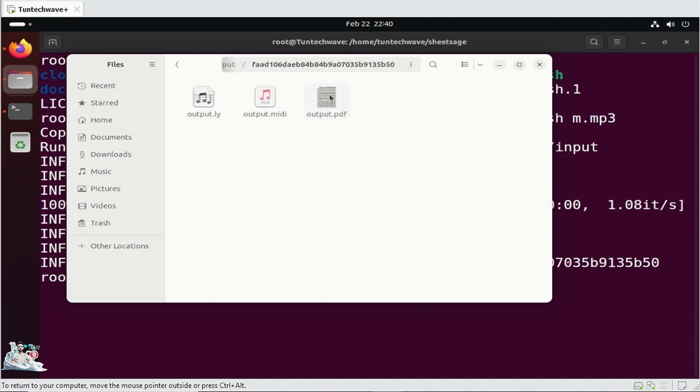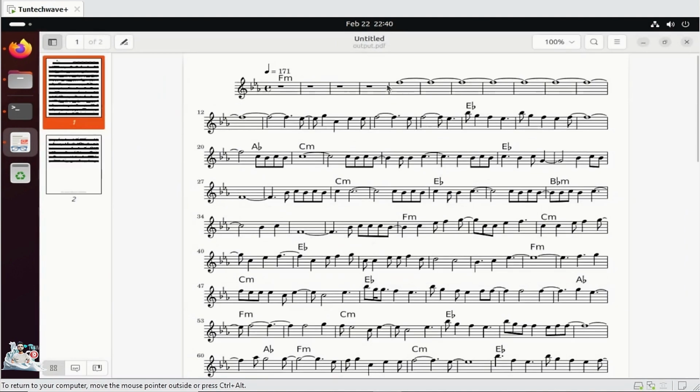As you can see, there are 3 generated files, a PDF with the lead sheet along with the corresponding LilyPond file, and a MIDI file containing the audio-aligned melody and harmony.